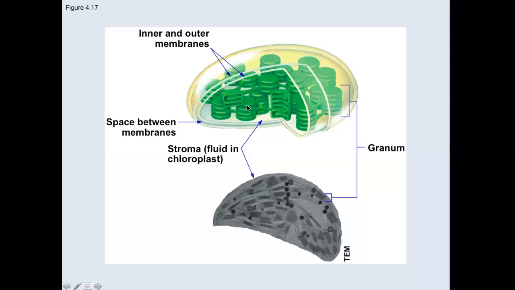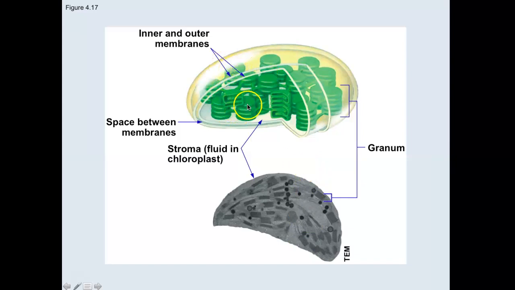And then you see the word grana. When you see these discs, 1, 2, 3, you would say, okay, there are 3 thylakoid membranes in this granum, in a stack. So the word granum means a stack of thylakoid membranes. Okay, so we have our inner and outer membrane. We have 2 membranes.